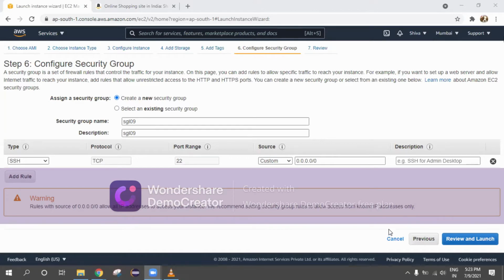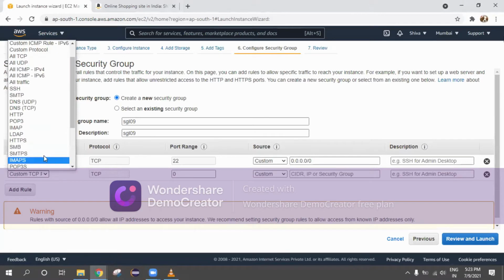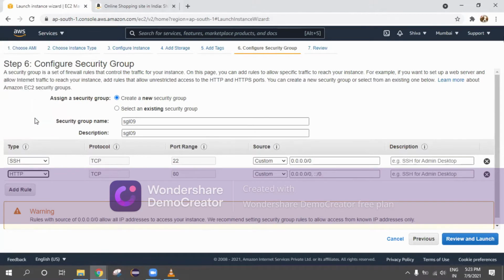But now to connect your Windows or Linux web server, you are supposed to give a rule. Add rule, and in this custom TCP, I'm going to select an option called HTTP. Everything is the same, but the source is anywhere across the globe. This is also anywhere across the globe. We have to select both and click on OK.